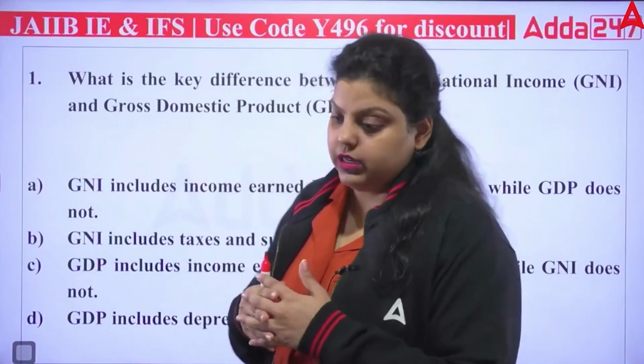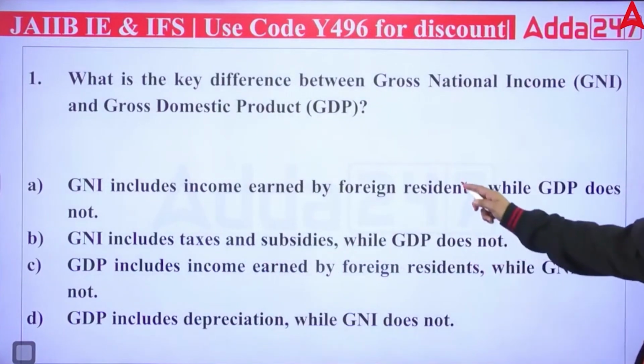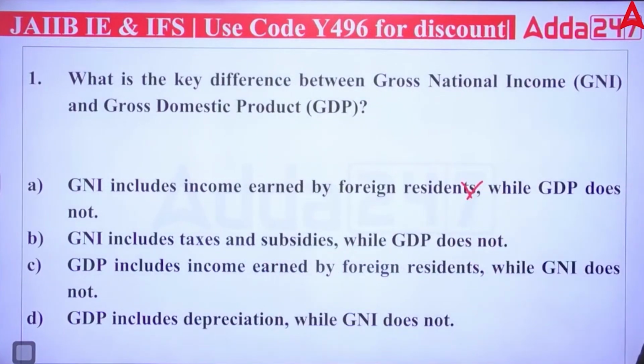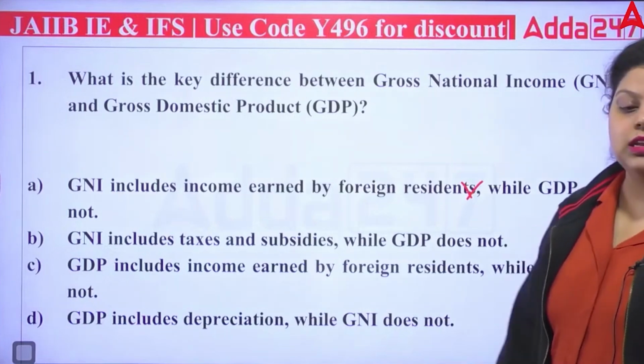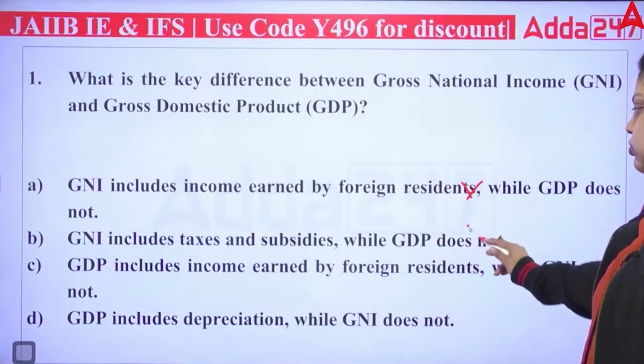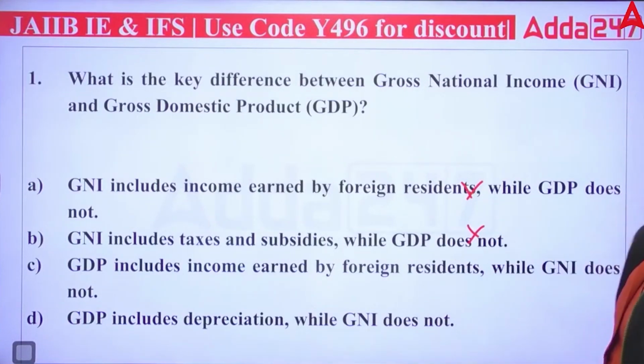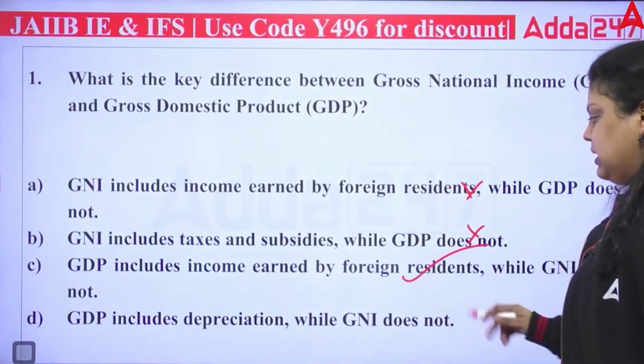So, the first is saying GNI includes earned income from foreign residents. No. Why would our national income include the foreign nationals' income? Second is saying GNI includes taxes and subsidies while GDP does not. It also includes. GDP includes income earned by foreign residents while GNI does not. This is true. The C option is true.